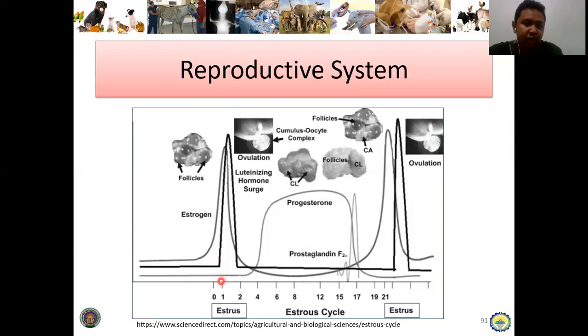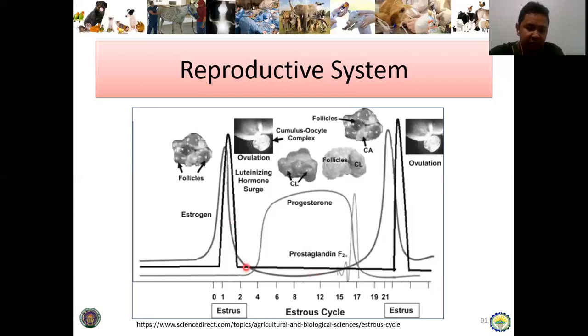So amo na siya nga time nga magwa na mismo si ova or egg cell or the follicle sa ovary mismo. And then once mag-LH surge na, take note, there's a downhill of the estrogen concentration. And take note, once nag-decrease estrogen, sinong nag-increase? Si progesterone. Take note nga ang estrogen and progesterone, they have counter or negative feedback mechanism. Kung increase si estrogen, nubo si progesterone. Kung increase si progesterone, taas si estrogen. So, i-take note nyo na.